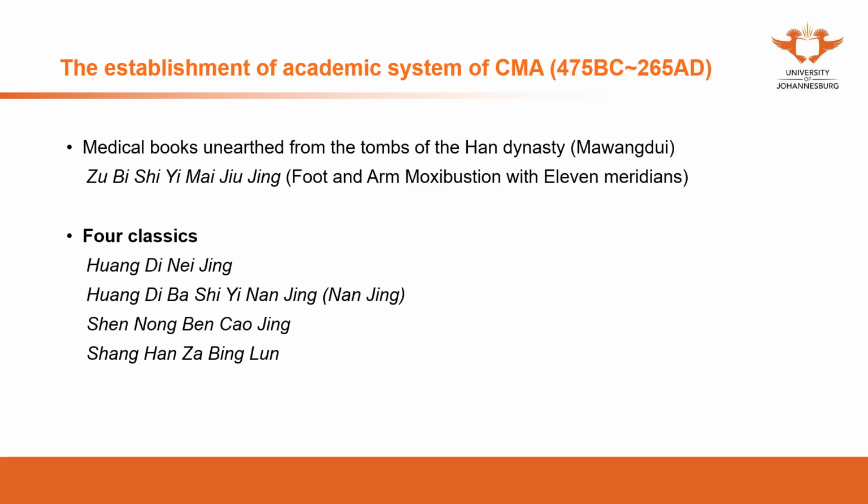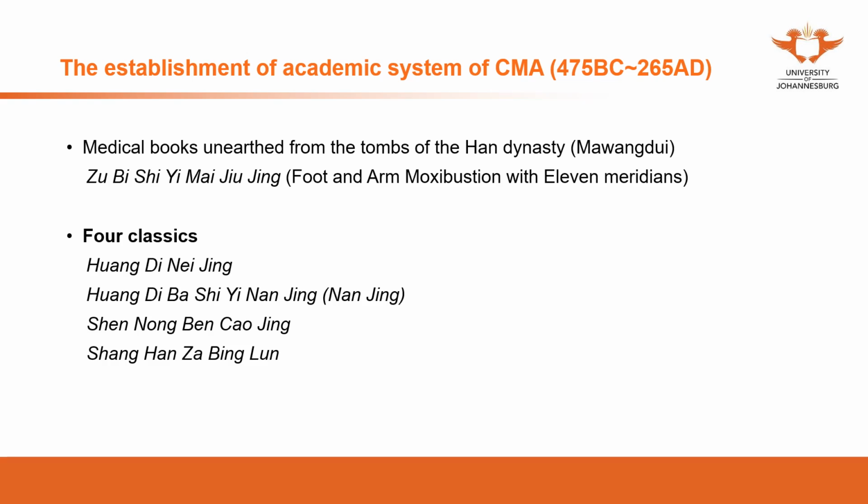In medical history, there were 4 books that are considered the 4 classics in Chinese medicine and acupuncture. These books are where our basic theory, our treatment principles, our meridians and acupoints come from.